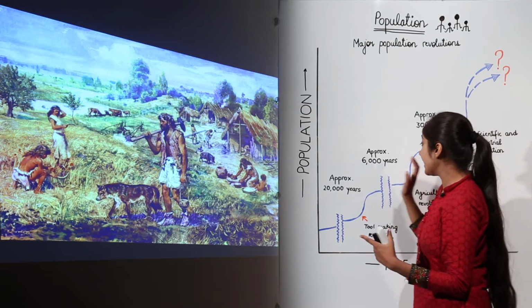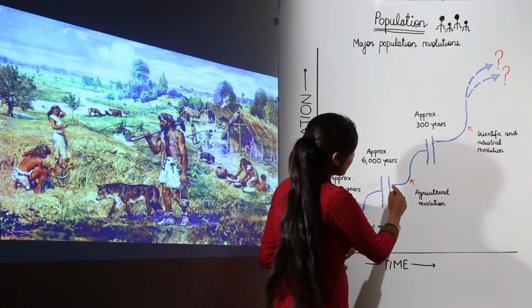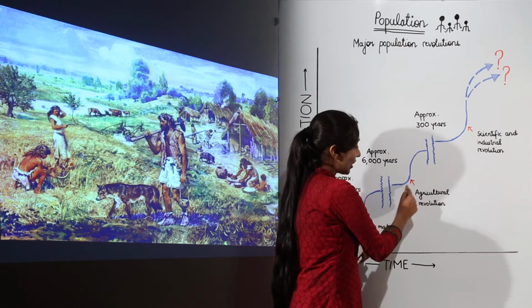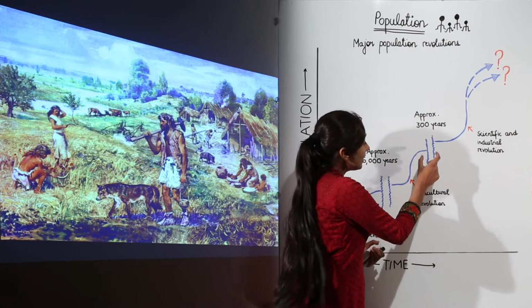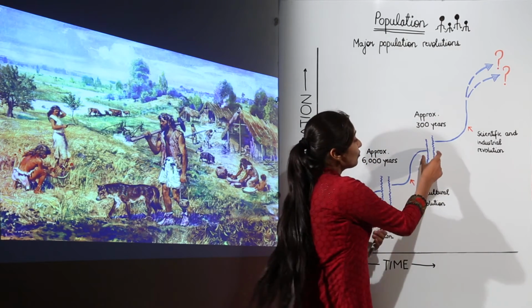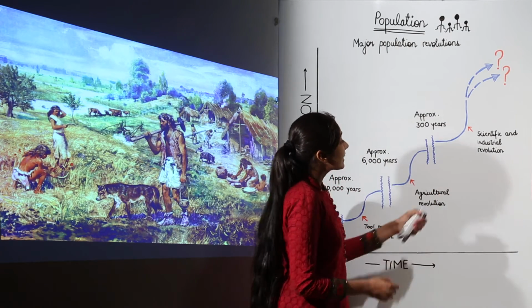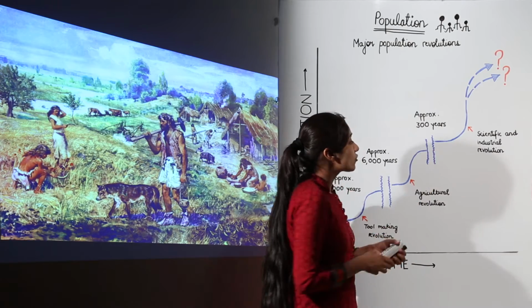So approximately 6,000 years ago, when there was the agricultural revolution, there was an instant increase in the population, as you can see from this graph, and after some time the population got stabilized, when there was a minimum increase. And next comes the scientific and industrial revolution.